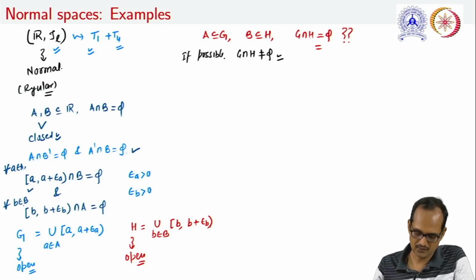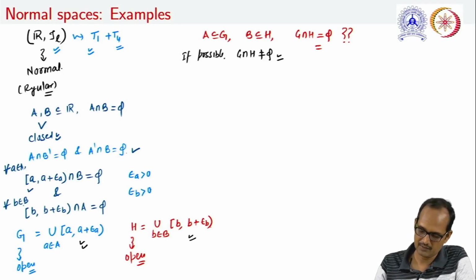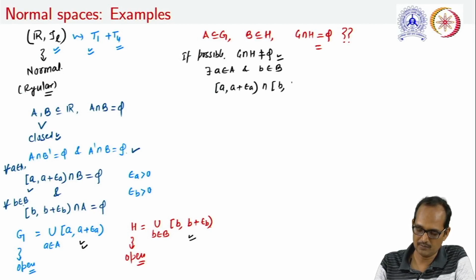There exist some semi-open intervals of this form as well as some of this form so that they have non-empty intersection, meaning that there exists a in A and also there exists b in B so that we can conclude that [a, a plus epsilon a) intersection [b, b plus epsilon b) is non-empty.